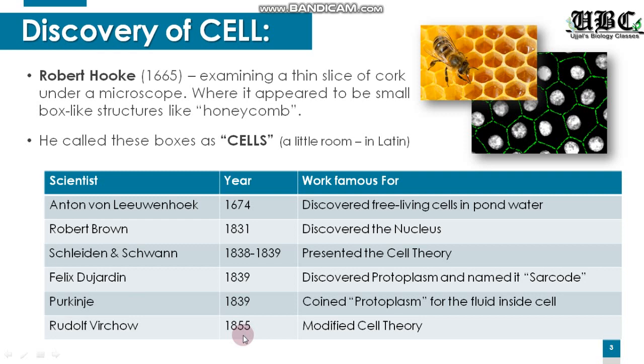Finally, in 1855, this cell theory which was proposed by Schleiden and Schwann was modified a little bit, and Rudolf Virchow also added one point, and hence formed the modern cell theory. Now, if we talk about cell theory, the main credit goes to Schleiden and Schwann, and the modification was given by Rudolf Virchow.